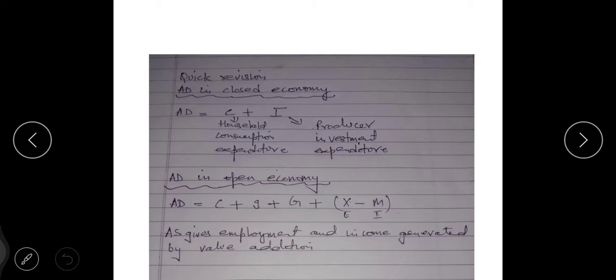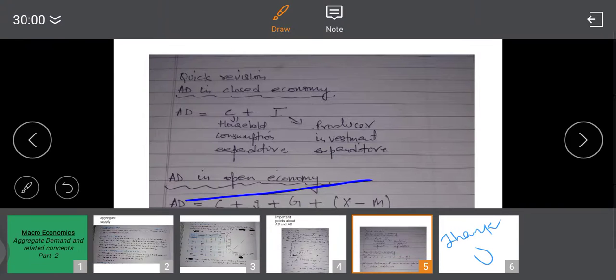Now AD in the open economy. AD in open economy means, children, within the domestic territory, foreign countries are included.